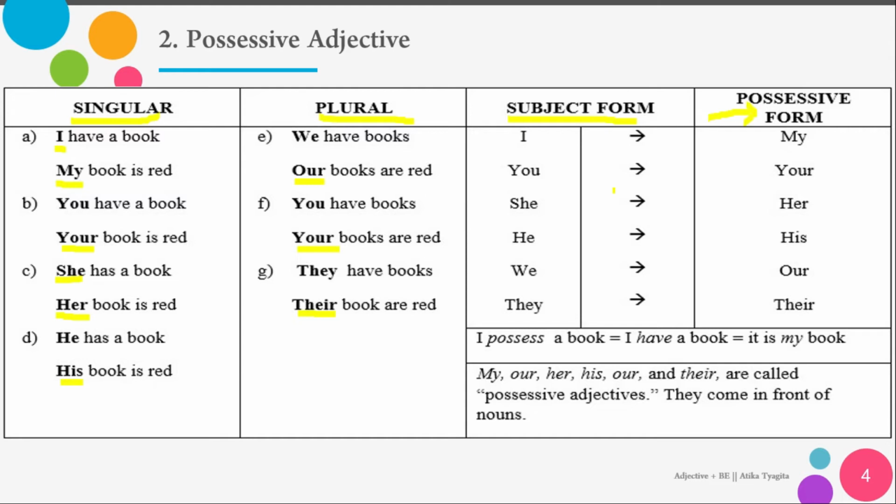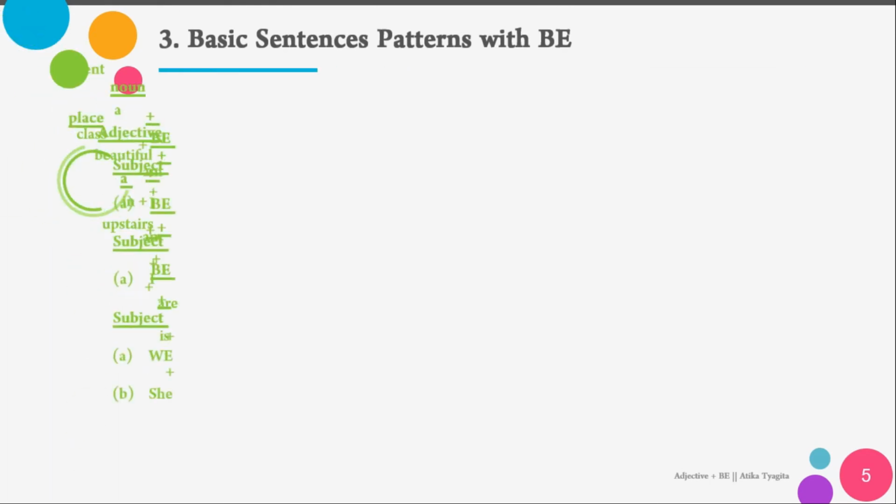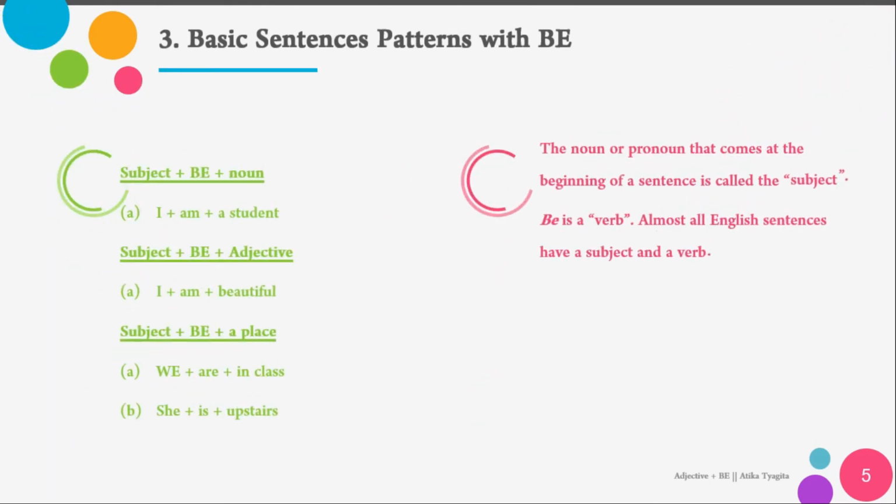Okay, that's about possessive adjectives. Now we will move to the next one, basic sentence patterns with be. So here, when we want to make a complete sentence, usually the noun or pronoun that comes at the beginning of a sentence is called the subject.